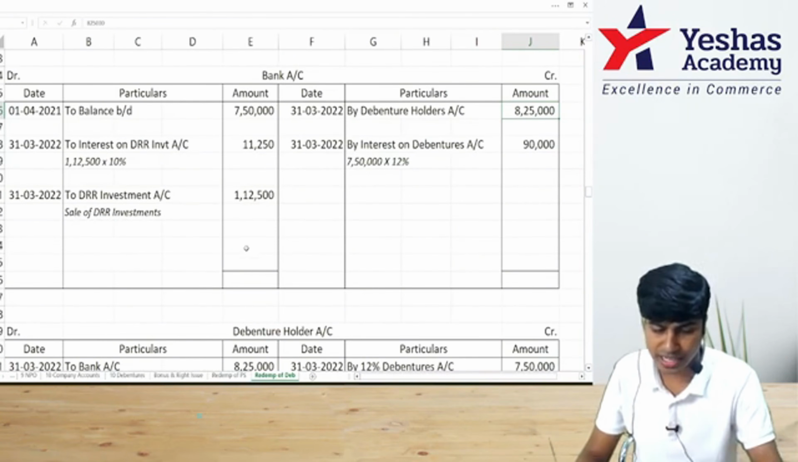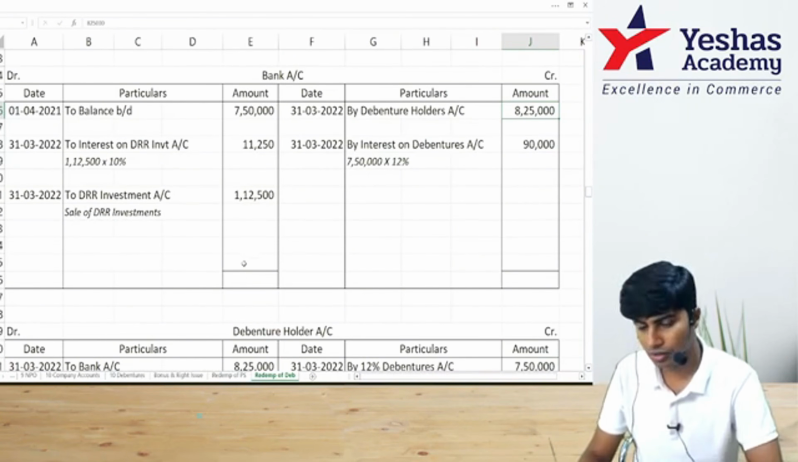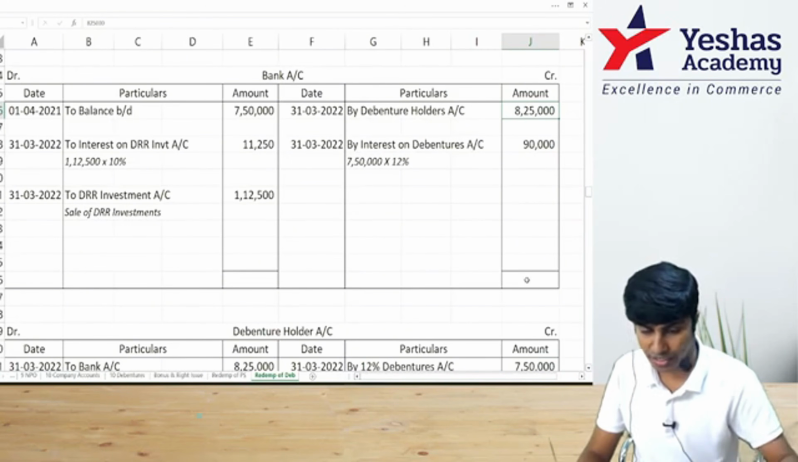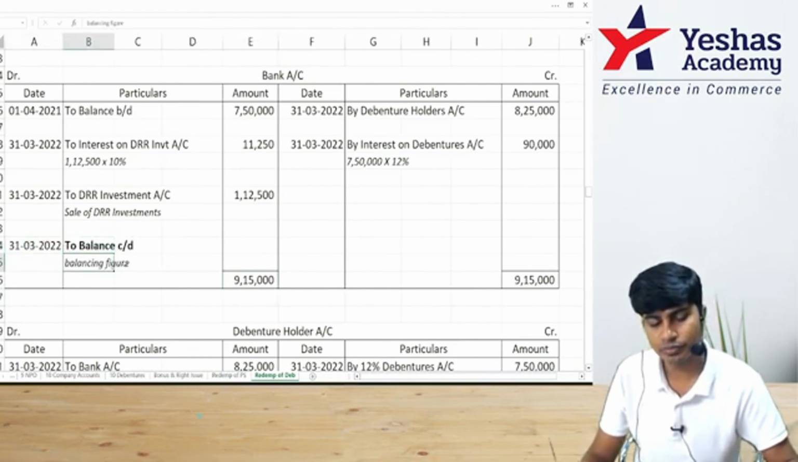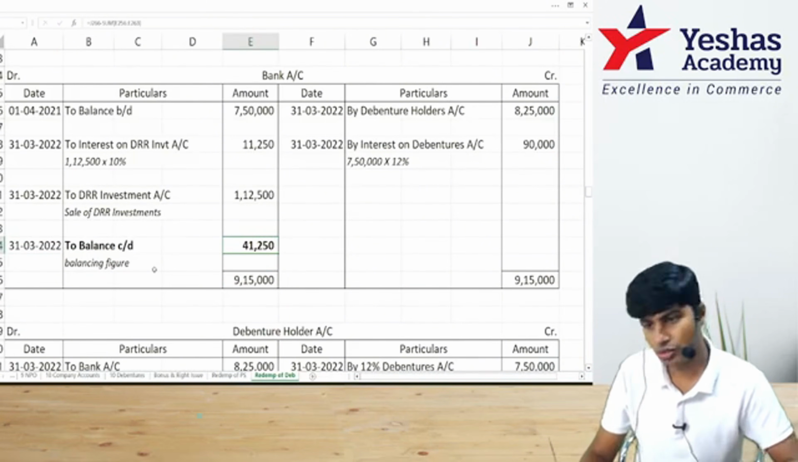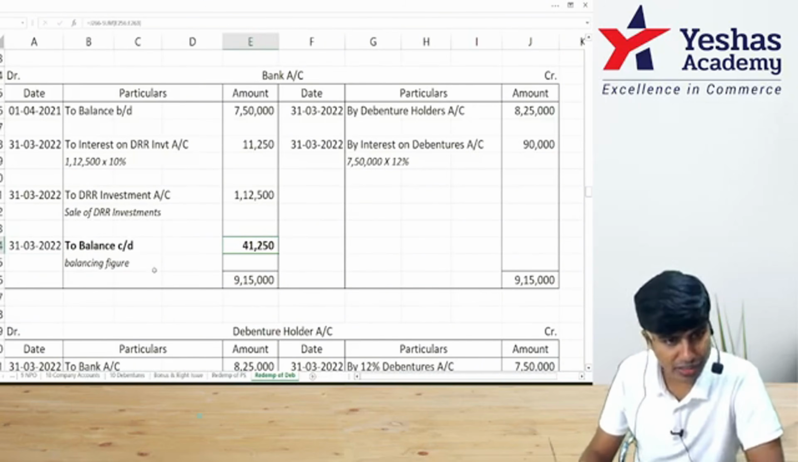Then close this ledger. This will have balance carried down. If you observe, the balance is more on the credit side. It is 9 lakh 15 here, 9 lakh 15 here. Tell me how much is the balance carried down? 41,250. These are the ledgers that they've asked.